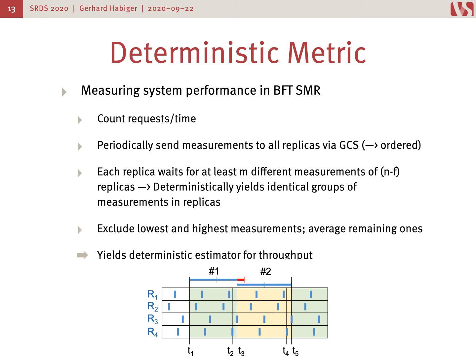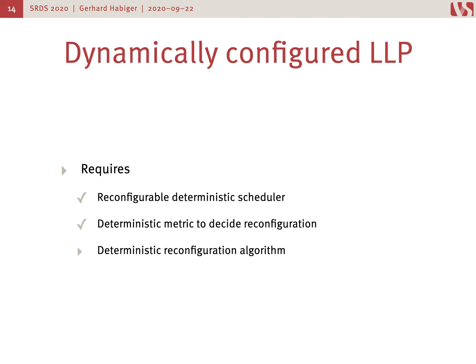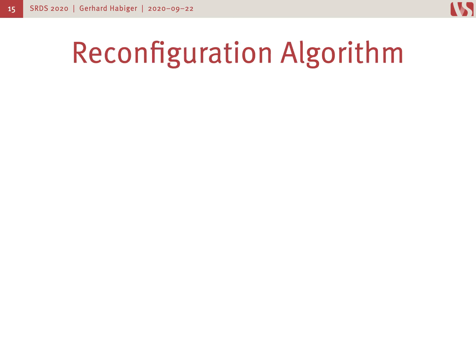More details about this algorithm can of course be found in our paper. This is just a very brief overview, but suffice it to say that this is a deterministic algorithm to estimate the current throughput in a Byzantine fault-tolerant state machine replication system. With this, we now have one more step towards our dynamically configured log level parallelization goal, and we now only need the deterministic reconfiguration algorithm. Let's quickly look at this.